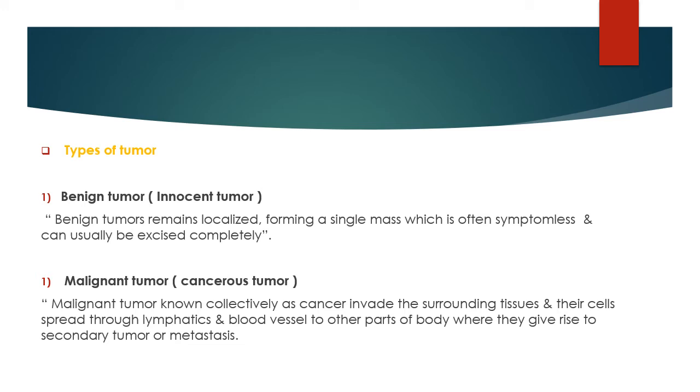Because of that, the benign tumor is localized and excised completely, so it is known as an innocent tumor, and the malignant tumor produces secondary tumors, the metastasis, and it is a cancerous tumor.